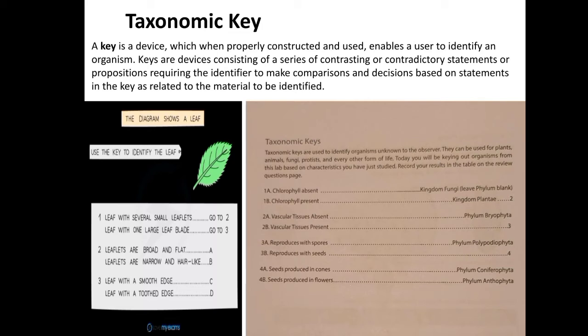Okay, so you can't add more than two characters in the couplet statements, only the 2 points should be mentioned here. Other characters means characters of the leaves, flowers, and it also includes the reproductive parts. So you can't add more than two characters in a couplet statement.